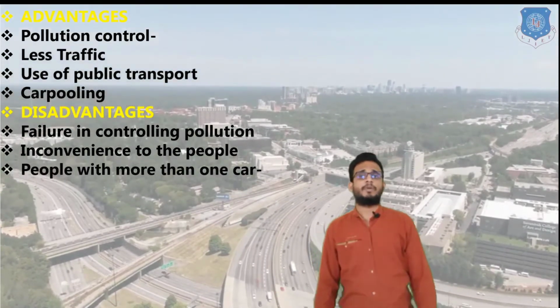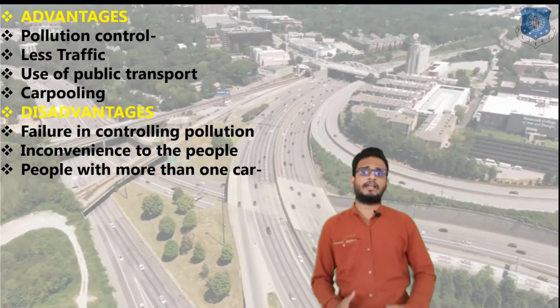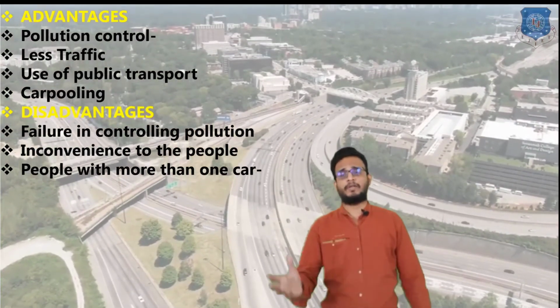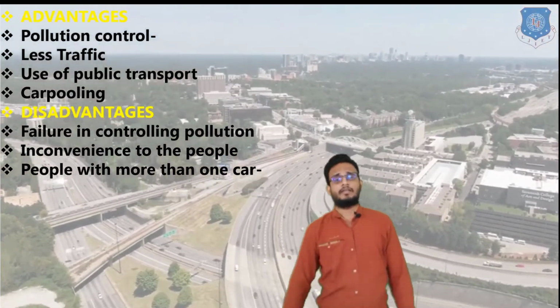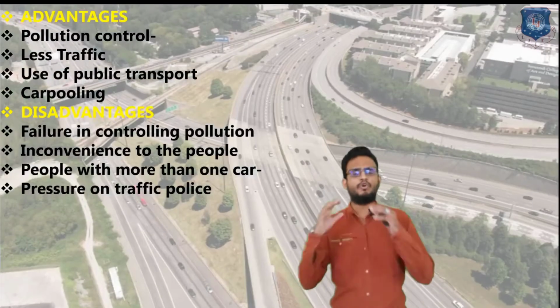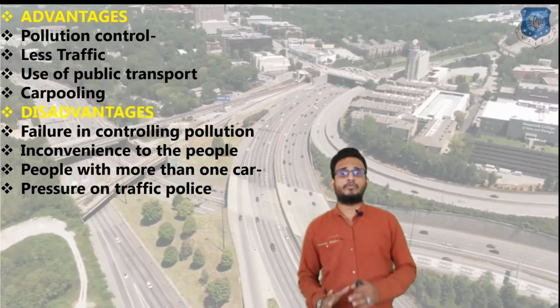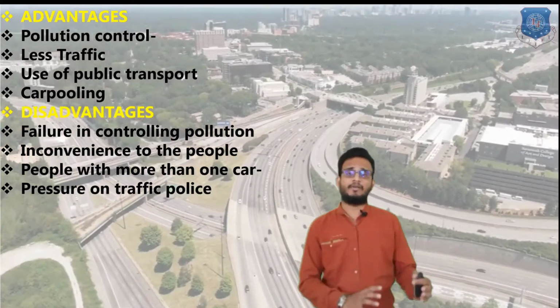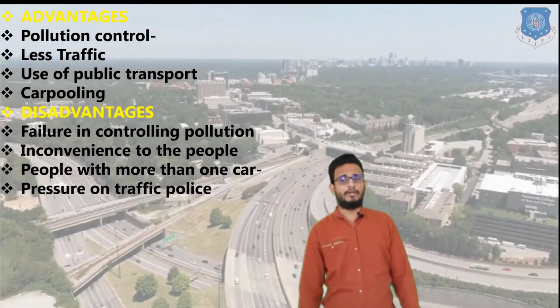And the third one is people with more than one car. Obviously, nowadays we have more than one car and two to three bikes in the same house. So people with more than one car is the basic failure of the odd-even formula. And there is more pressure on the traffic police, because every time the traffic police look out for odd and even numbers, they have to face so many issues regarding the odd-even formula.